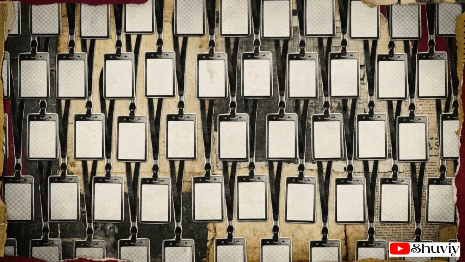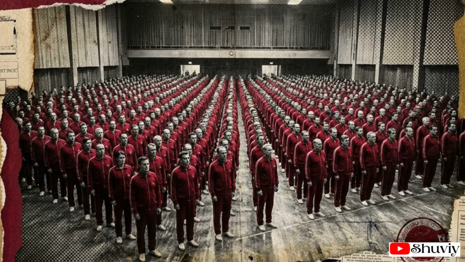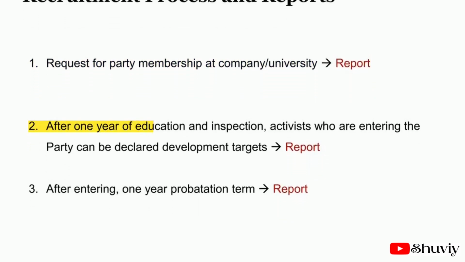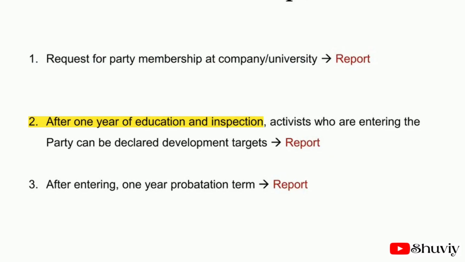Maintaining this massive network of control requires a constant influx of highly vetted talent. That process often starts in the Communist Youth League, a training ground containing over 73 million teens and young adults. This slide breaks down the official recruitment pipeline. Candidates request to join and then enter a year-long phase of education and inspection.